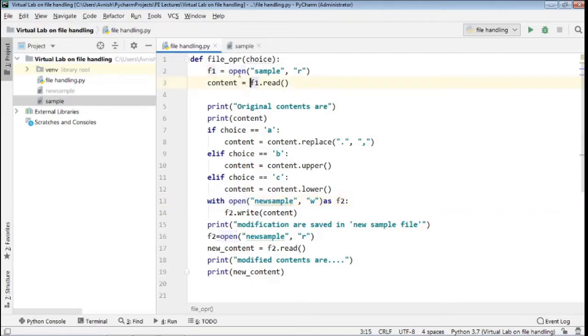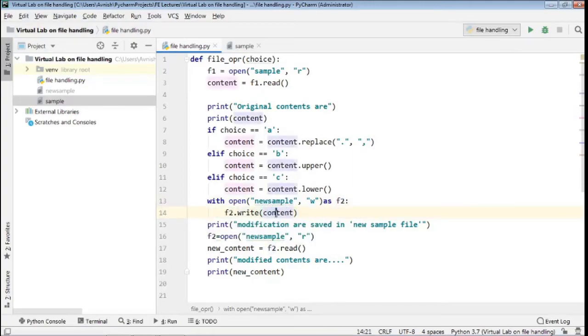Remember that the open function and the with open function are the same, only the writing procedure is different. Here I have created this F2 as an object for my newly created file, new sample, and using that object I'm going to write the content.